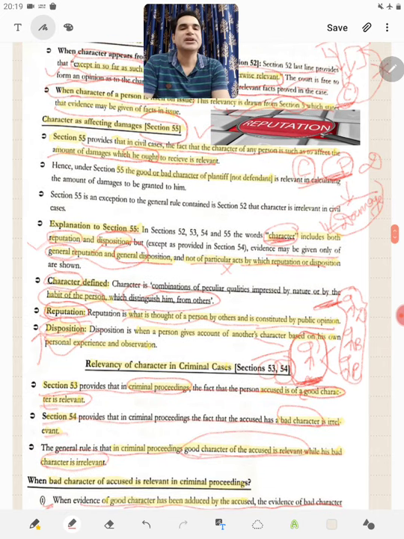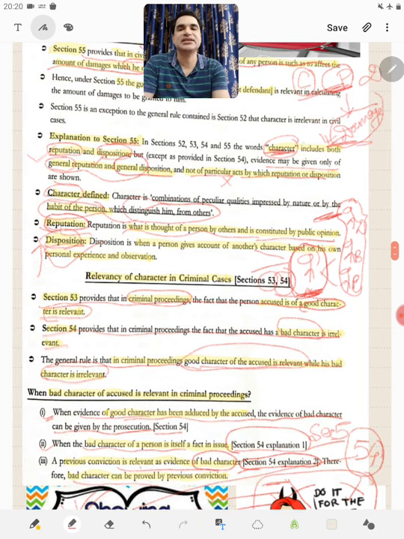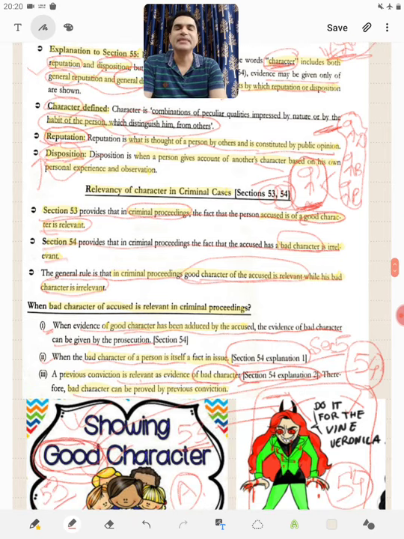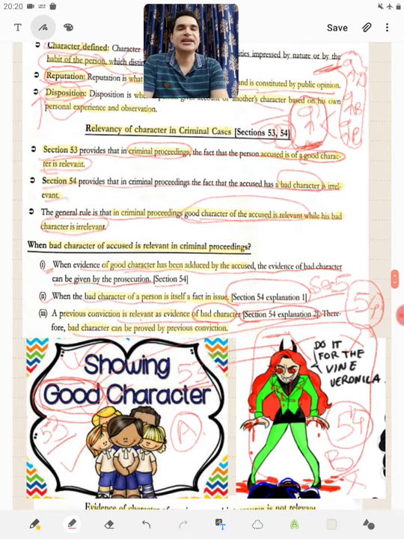Under section 55, if the character affects the amount of damages which a particular person is to receive, then in that case his character becomes relevant. Then as per the explanation to section 55, character consists of reputation and disposition, and that too, reputation and disposition should be general in nature and should not be particular. Then as per section 53, good character in a criminal proceeding is relevant. As per section 54, bad character of the accused in a criminal proceeding is irrelevant. However, there are certain exceptions to it.